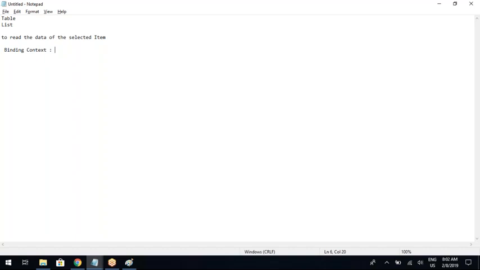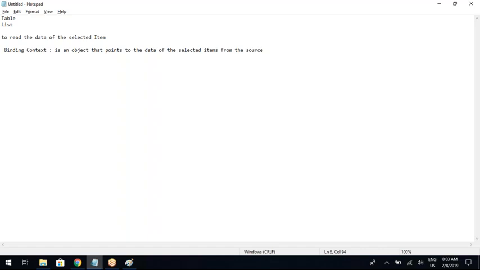Binding context is an object that points to the data of the selected item from the source.